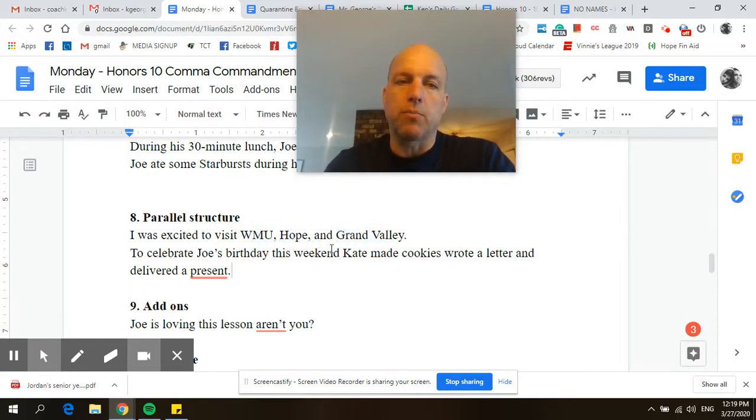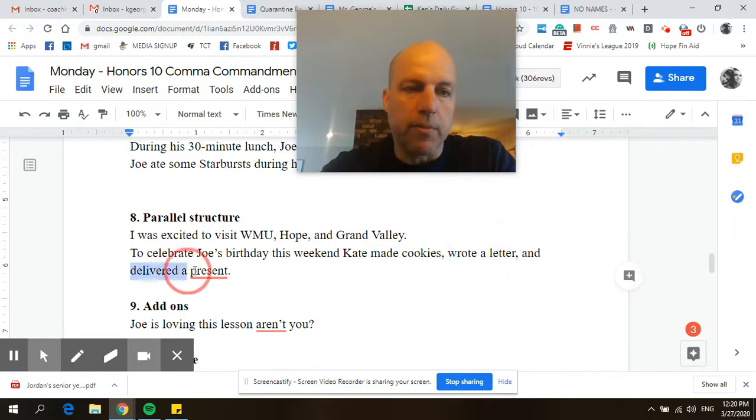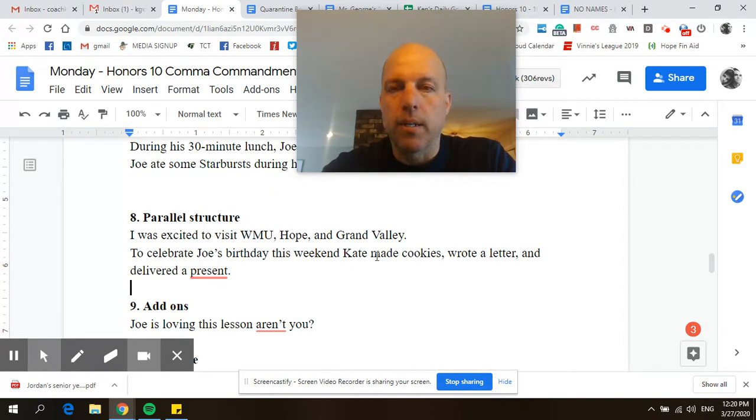To celebrate Joe's birthday this weekend, Kate made cookies, comma, wrote a letter, comma, and delivered a present. And you can see that this part right here, there's 3 things Kate did. She made cookies, past tense verb and then a thing, wrote a letter, past tense verb and then a thing, and delivered a present, past tense verb and then a thing. So they are parallel. Okay.